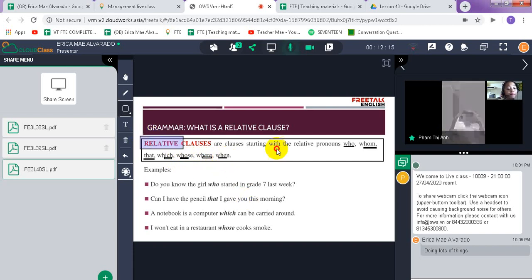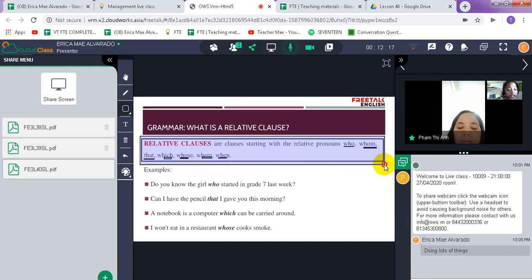This is the meaning of relative clauses. Again, relative clauses are clauses starting with the relative pronouns who, whom, which, whose, where, and when.